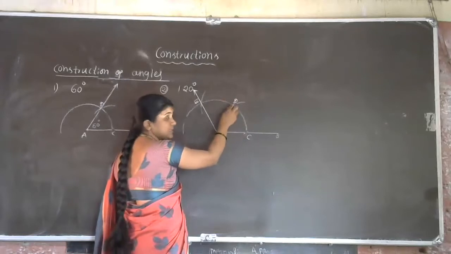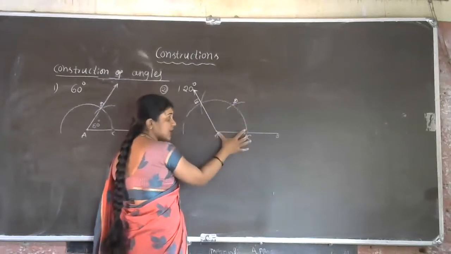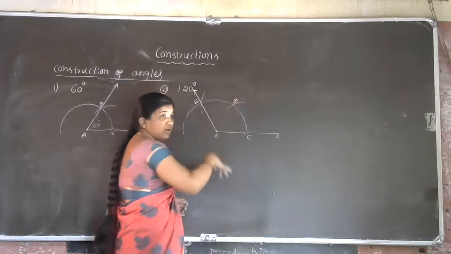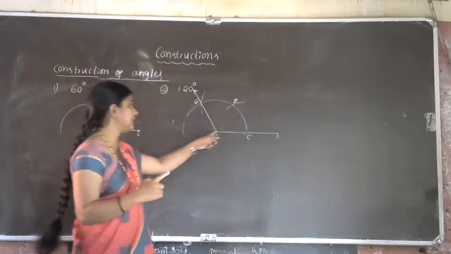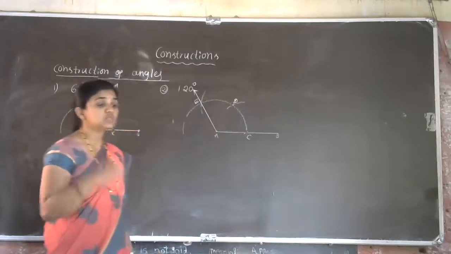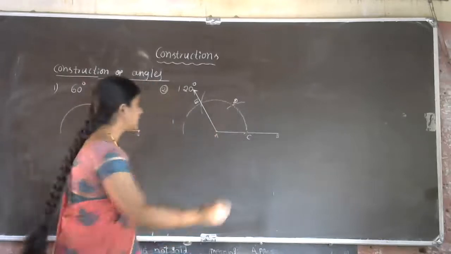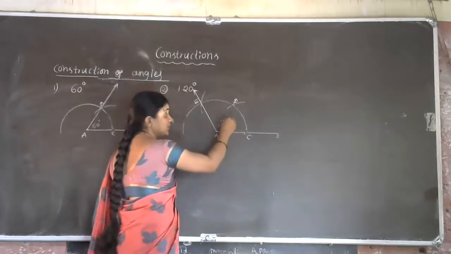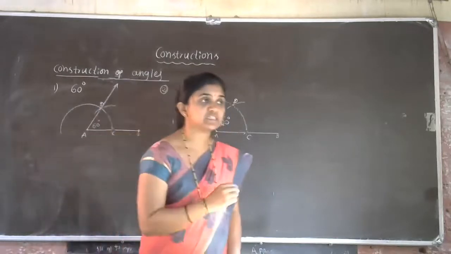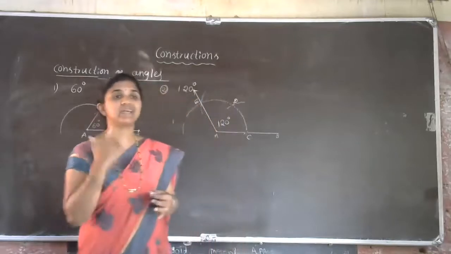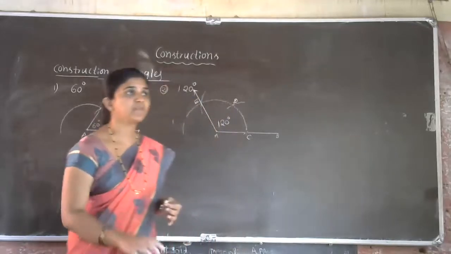From this D point, again for the same radius, we have to cut one more arc. For that second arc, you will get 120 degree. Join A to E. So there you will get 120 degree measurement. Is that clear, students? 120 degree construction? Yes. So next step is 90 degree construction.